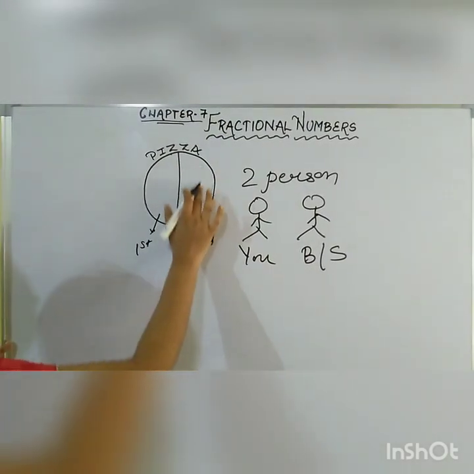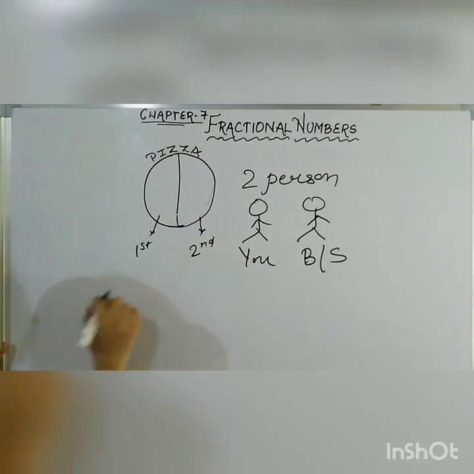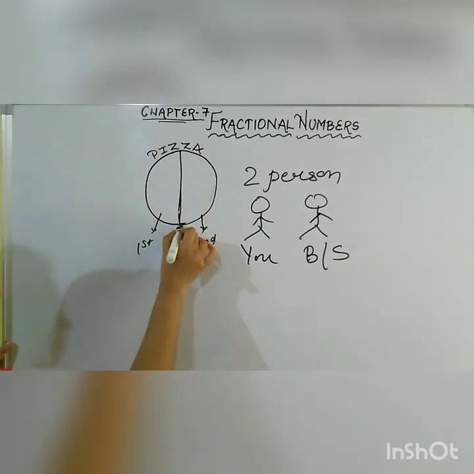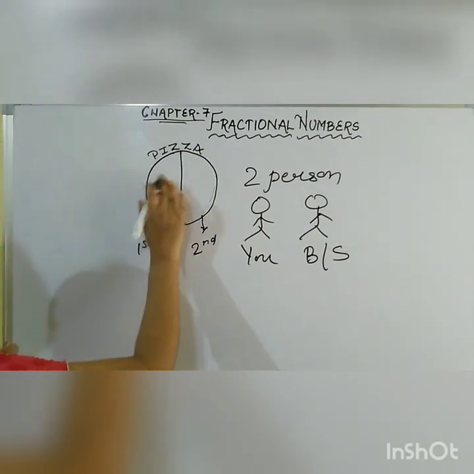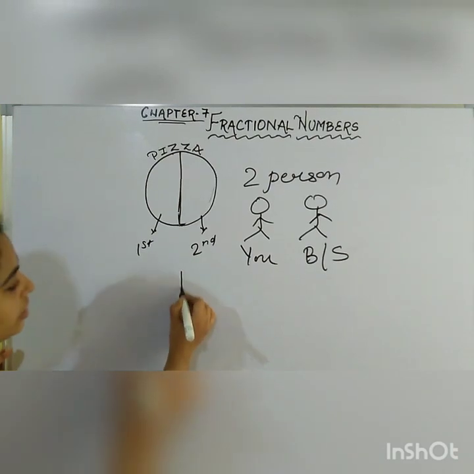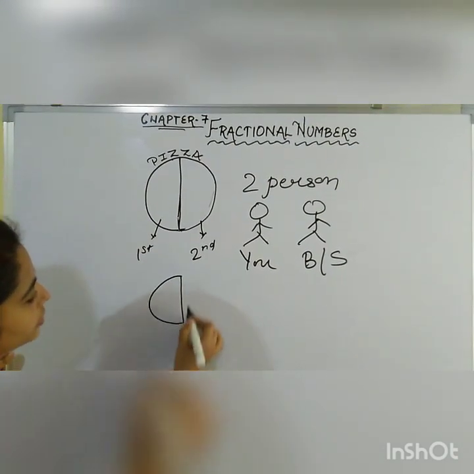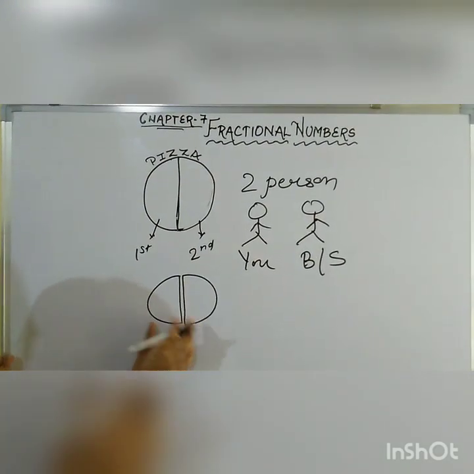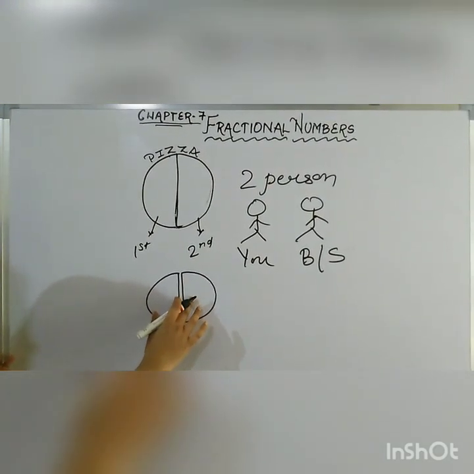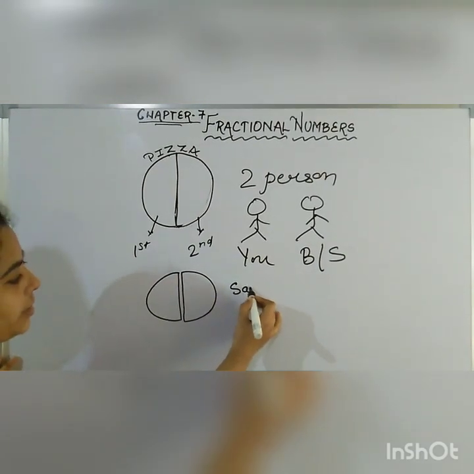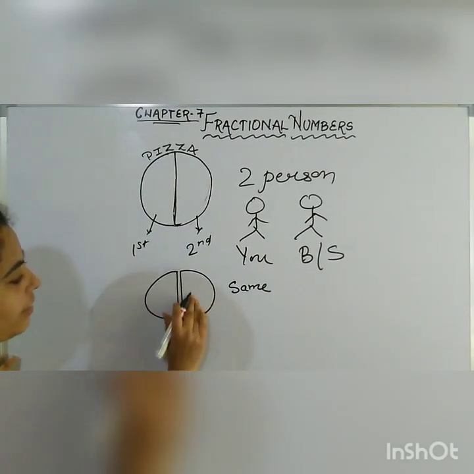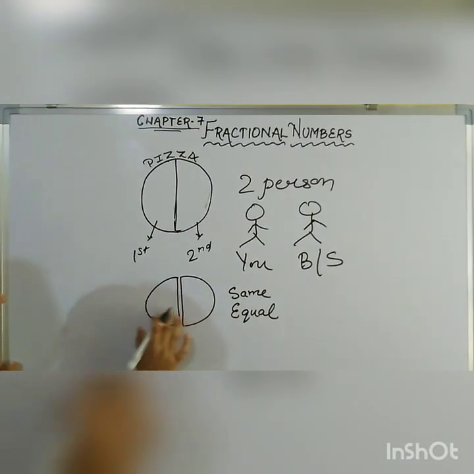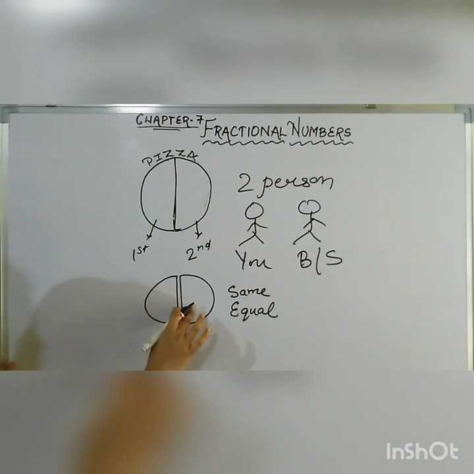So you can see that this is the form of a circle, and a line is drawn here from the top to bottom, so that this circle is divided into two parts. See how many parts it is divided into? Two parts, like this. Yes or no? Can you see these two parts are the same? Yes or no? These two parts are the same. That means both the parts have an equal portion. Both the parts are equal. We can't identify which one is bigger or which one is smaller.